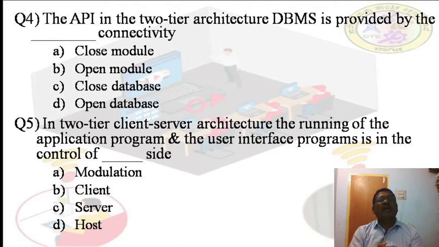Then in two-tier client server architectures, the running of the application programs and the user interface programs is in the control of what? Whether it is the modulation side, client side, server side, or host side. You just go through the previous slides and try to get the answer.